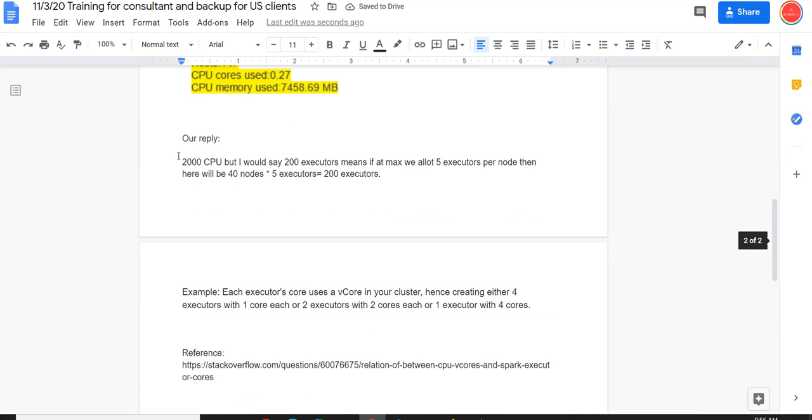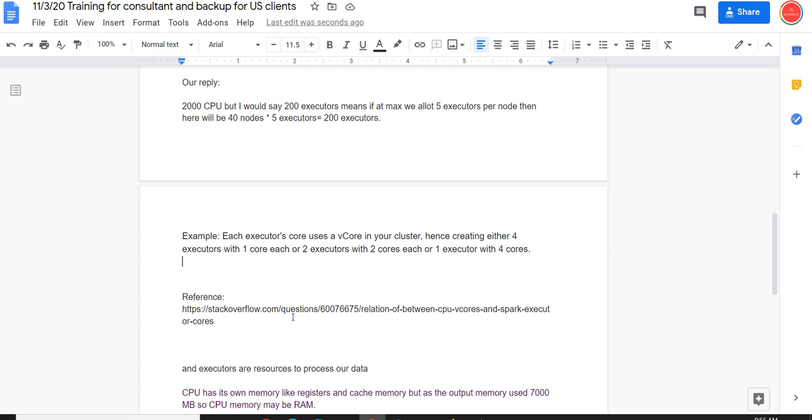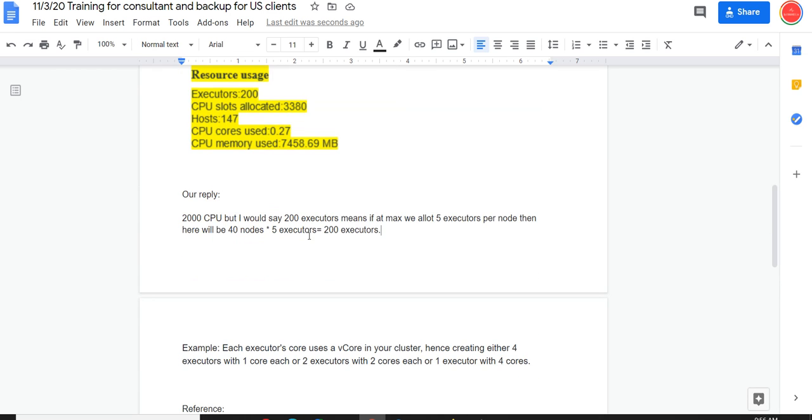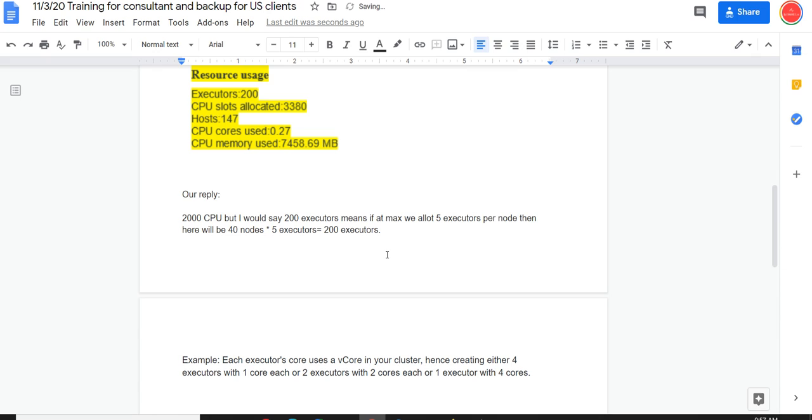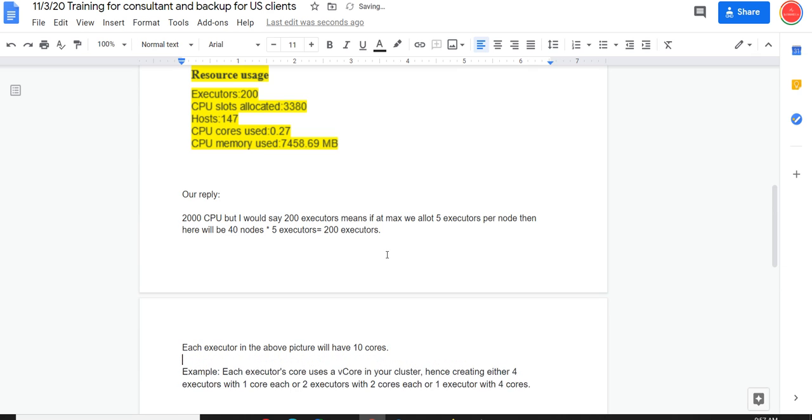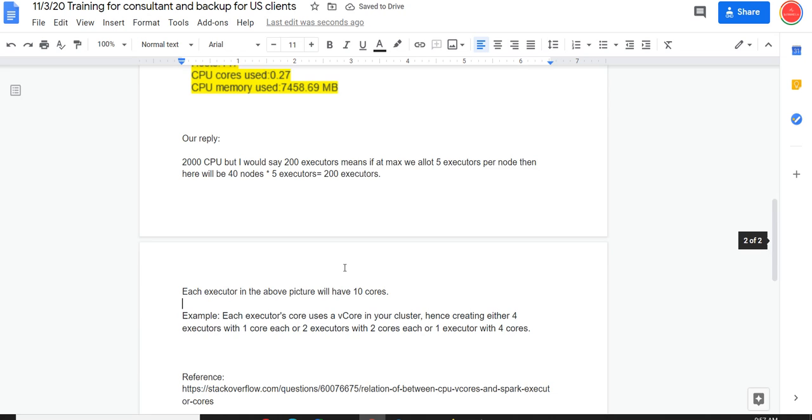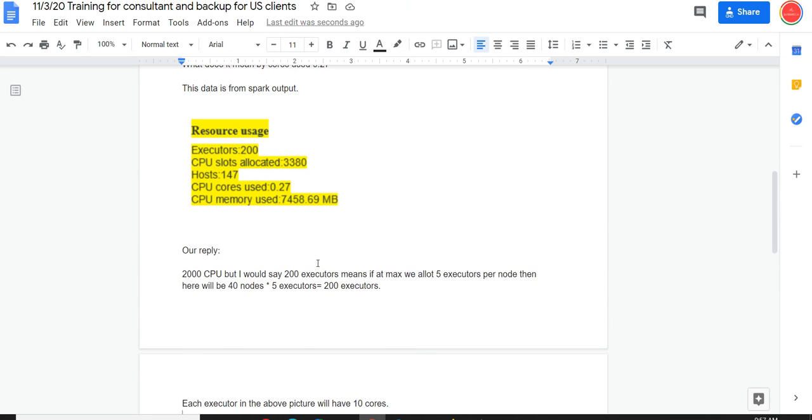So this is the first reply. I want it to be 300 words. Right now it would be like 30-40 words, 50 words. I'm going to expand it a little bit. So notes: we did not get anything about notes, so we should not write about notes. So in this case, each executor in the above picture will have 10 cores. That's point one. We don't know what the host is and CPU cores used.